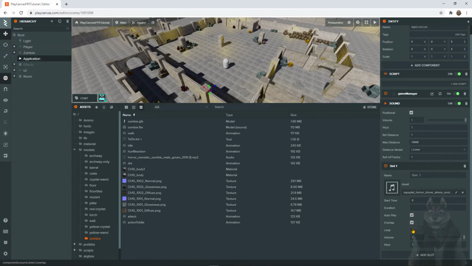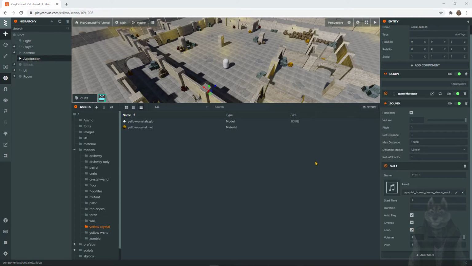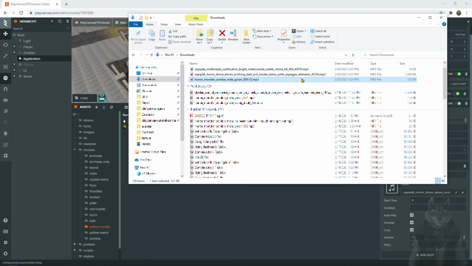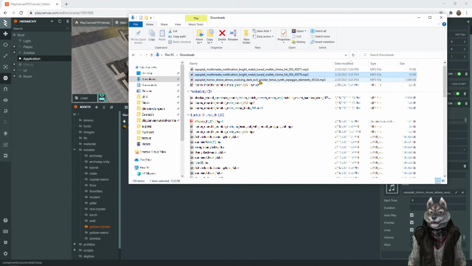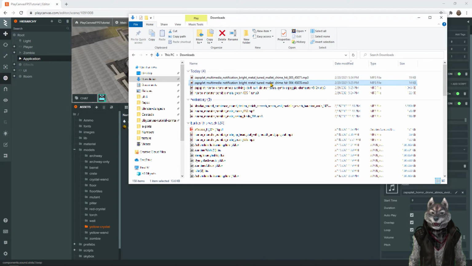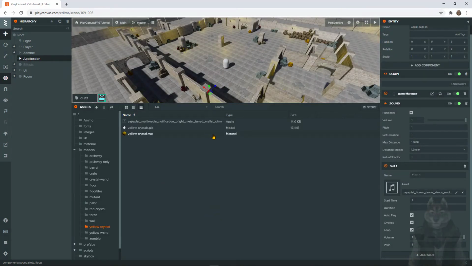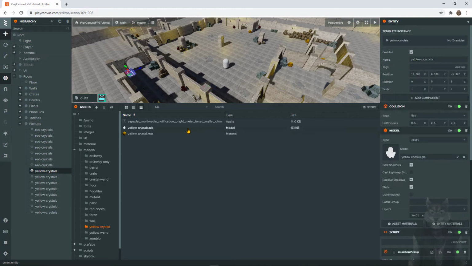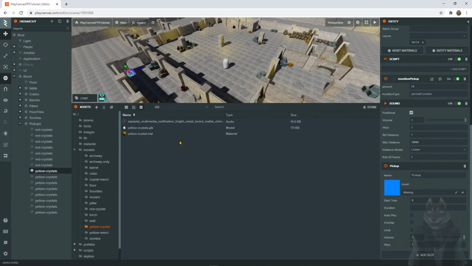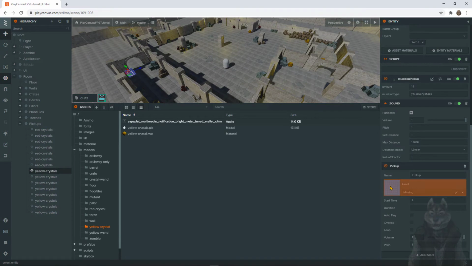Now let's bring in the sound for the crystals. Pick one of the chime sounds for the yellow crystal. Simply drag and drop. Now we will update the instance of the yellow crystal object with the sound asset.